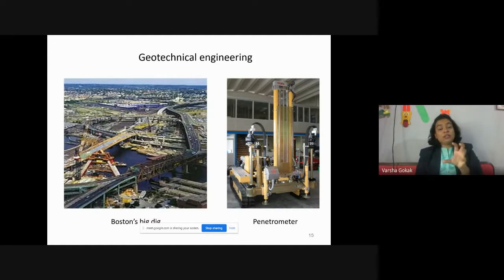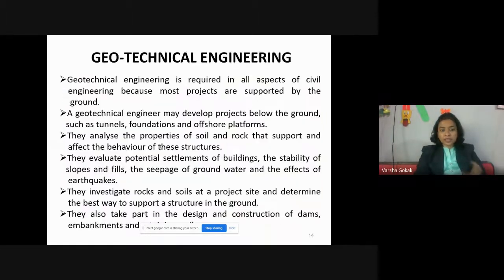So it is important for you, when you're buying a site, to know about the site. Ask them whether there was a well or there was some kind of pit which has been artificially closed. It's very important you gather such information also. This all will fall under geotechnical engineering.